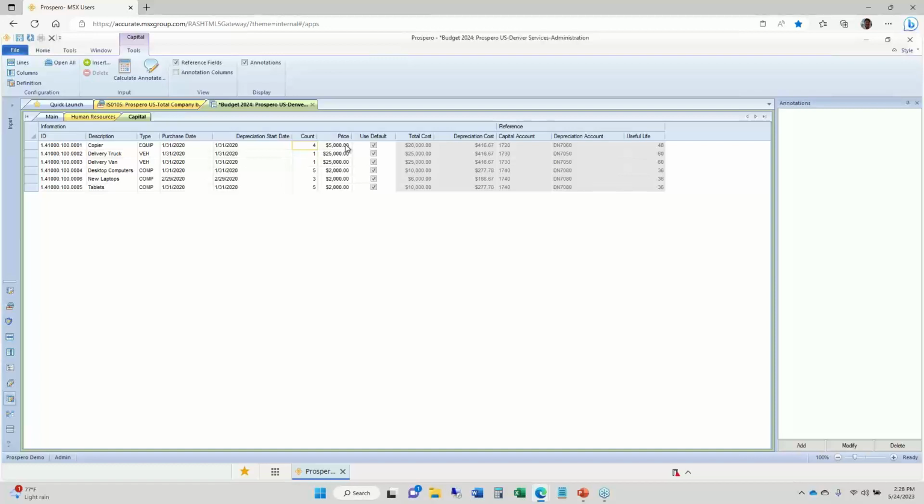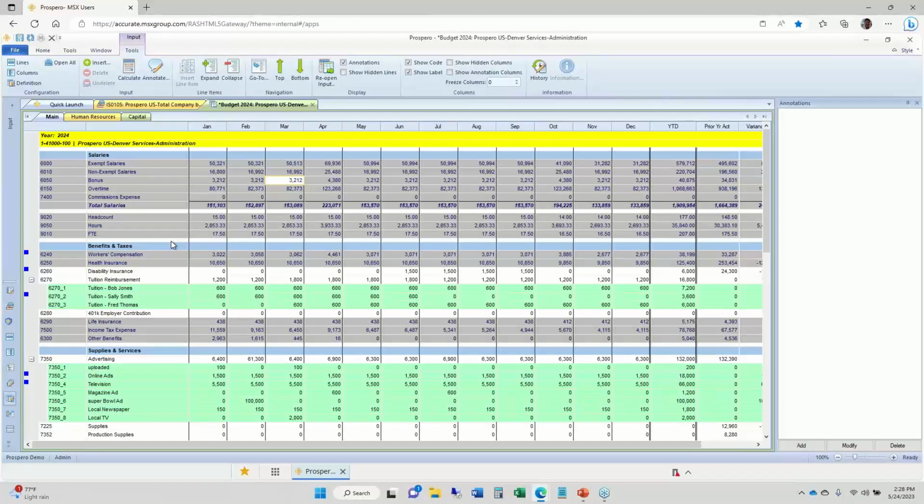So two built-in tabs that you have the option to set up to handle these two functions inside Prospero for your budgeting process. But again, you may just need the main tab for budget input. And when you go through your budget process, you could have one template that is shared by every department. Every budget manager has the same list of accounts, same calculations, but you could have a different list of accounts and different calculations if you need to by department.